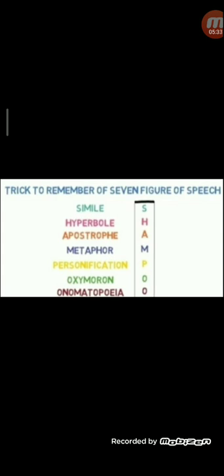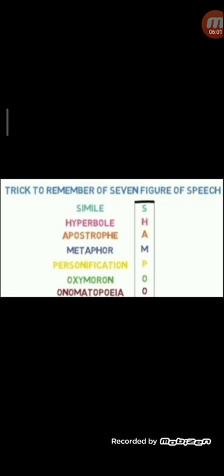Onomatopoeia. Tring, tring goes the telephone. Tring, tring is the sound of a telephone. Automatically, that is a sound which is created. Ding dong bell, that is the sound of a bell. That particular sound signifies that ding dong is what? A sound made by a bell. So it is onomatopoeia.